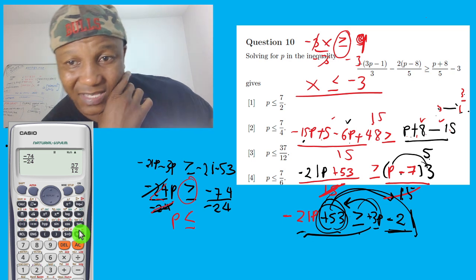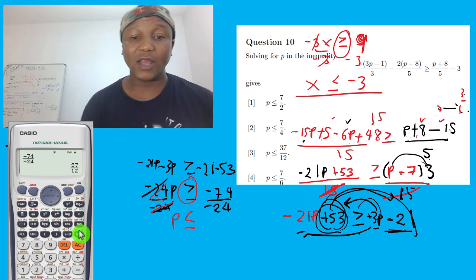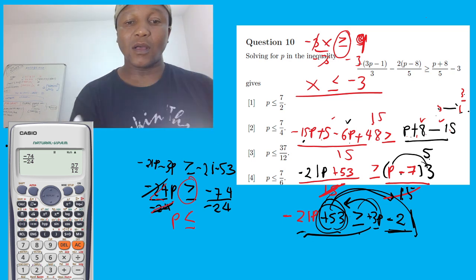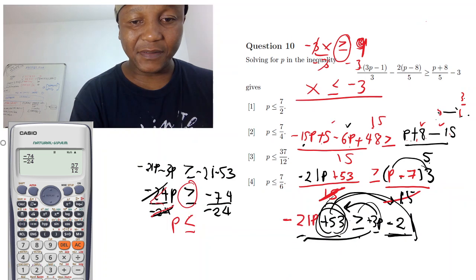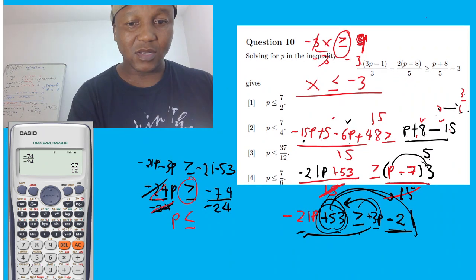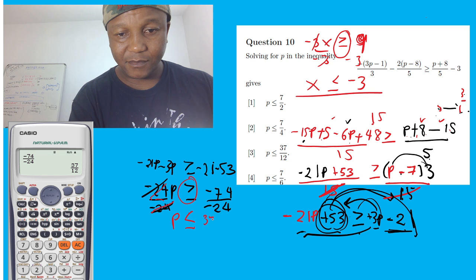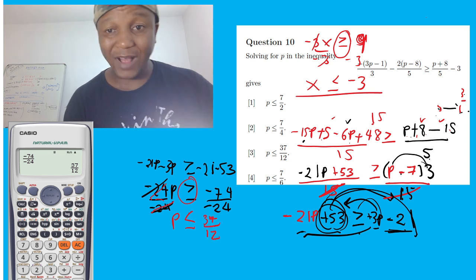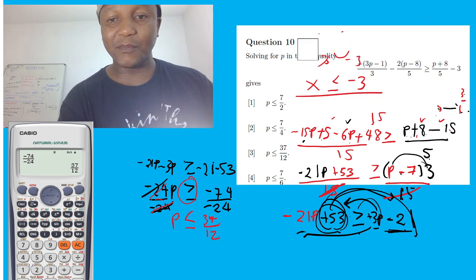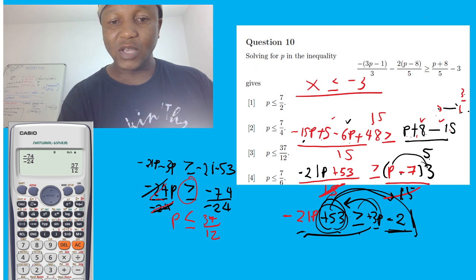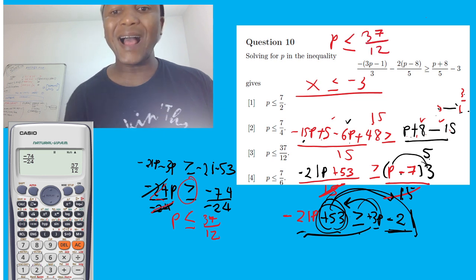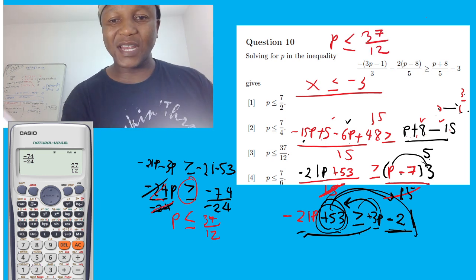So this is going to be 37 over 12. This was just an example, not part of the question, and the sign must be less. So p is less or equal to 37 over 12, which is option number 3.